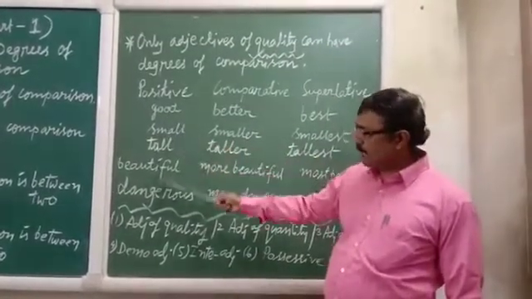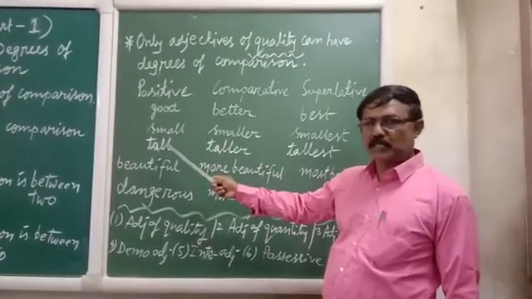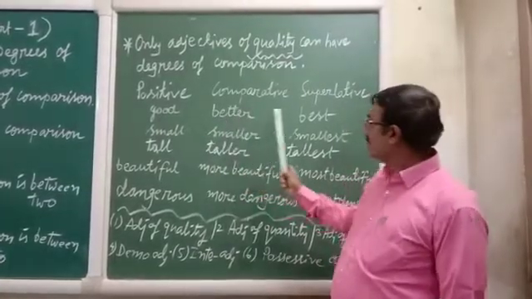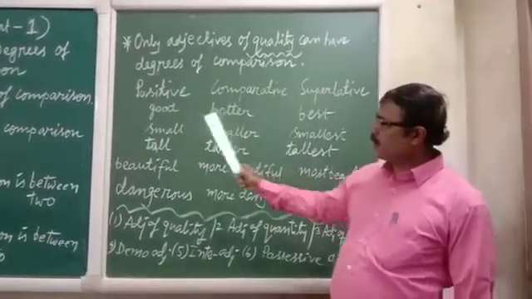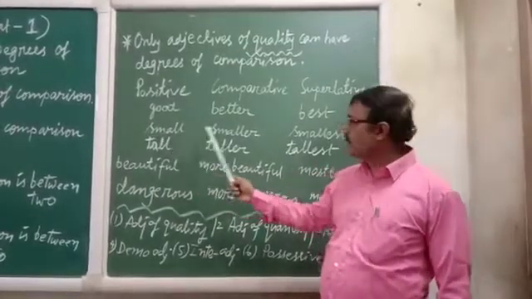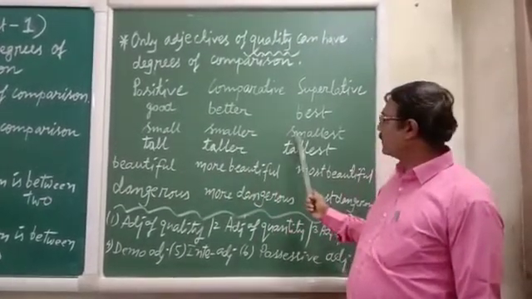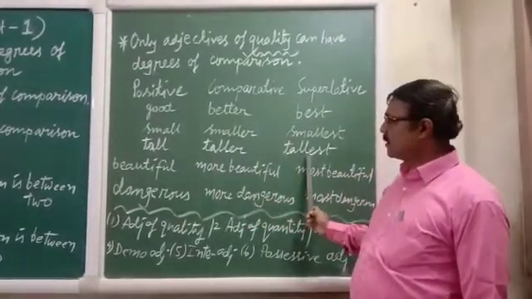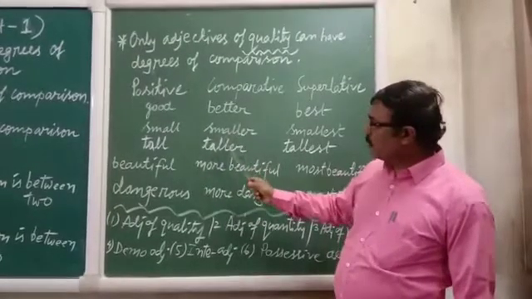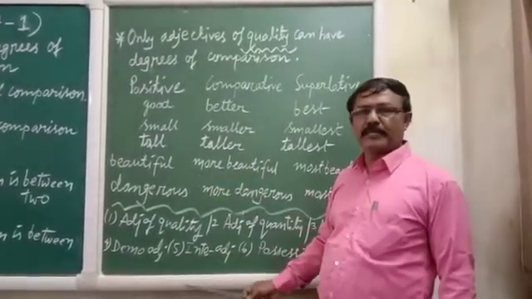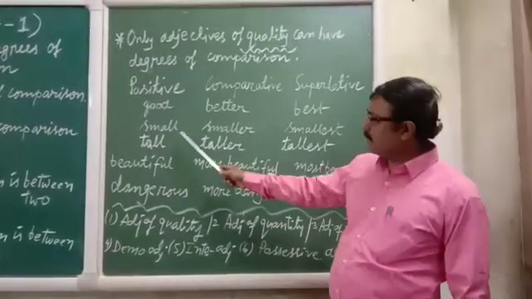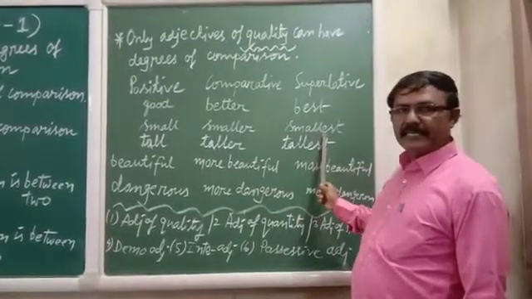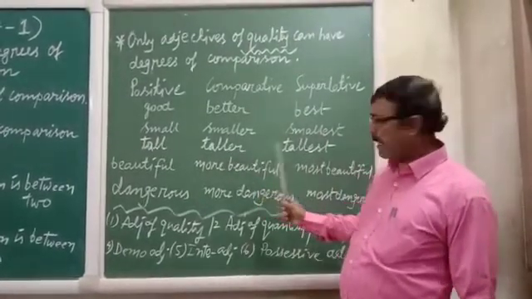And this is for all adjectives and they have 3 formations. First formation is good, second formation is better, and the third is best. In this way, first form is small, second form is smaller, and third form is smallest. In this way, tall, taller, and tallest. And you can see that here we can use ER or EST with some adjectives like small, smaller. ER we have added, and here we have added EST, and here also ER and EST.